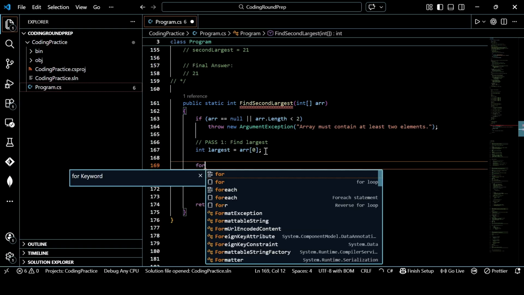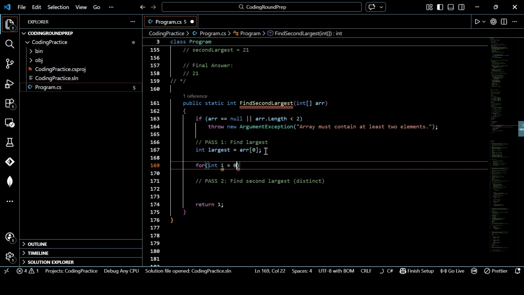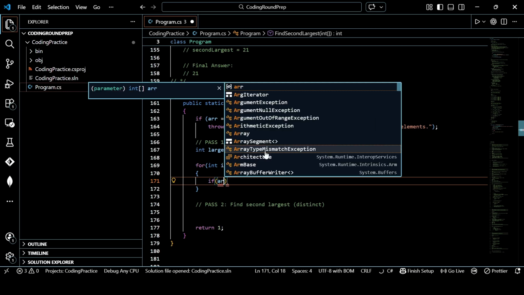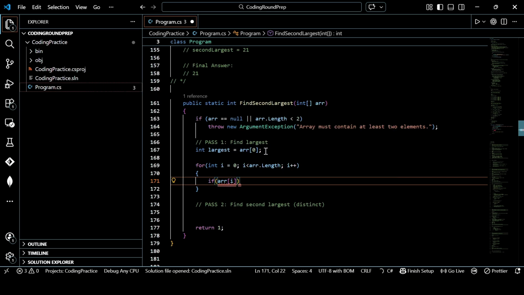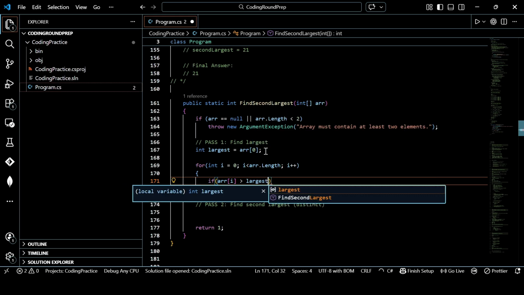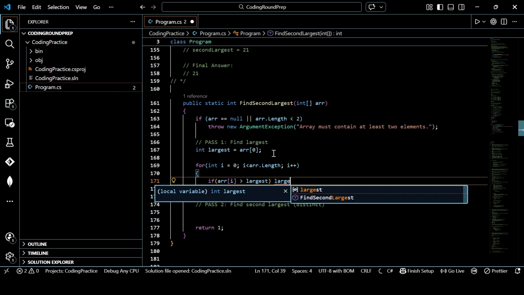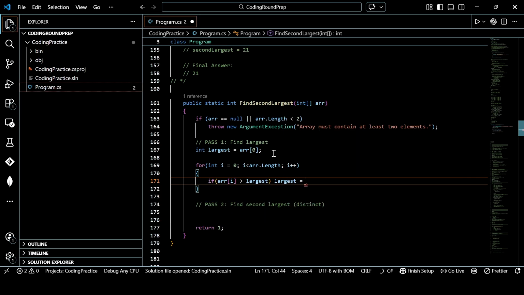Then we'll run the loop from 0 till n, which is the length of the array, and we'll see if there is any value within this array which is greater than the largest. If that's the case, it means the first element of the array is not the largest one. Now we have found the largest one, which is that particular element, right?